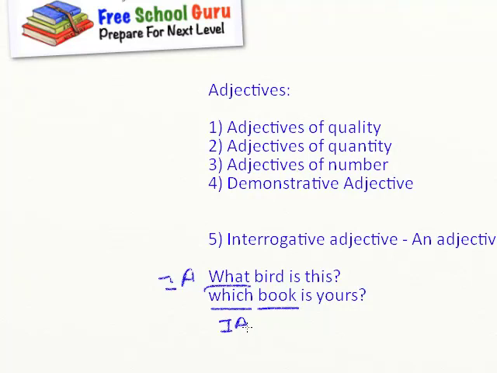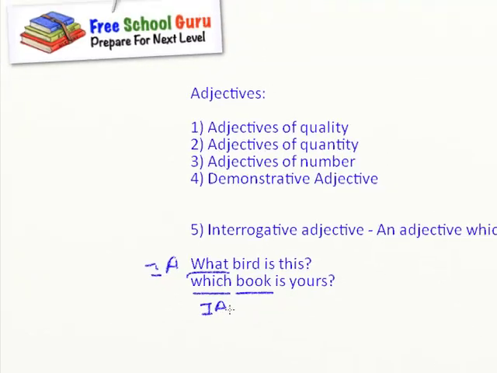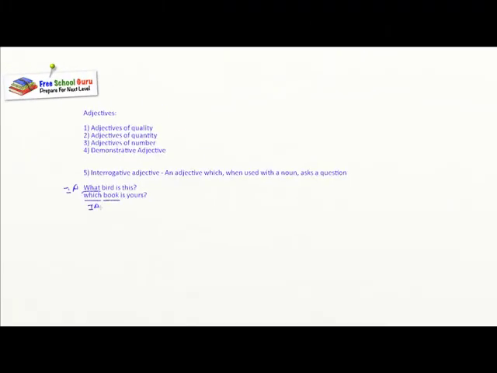Another thing to remember, an interrogative adjective is always used with a noun. If you are able to identify the noun, it is very easy for you to understand what qualifies the noun. So if you go back, which book is yours? Book is the noun, and what word is qualifying the word book? Which. So which becomes an interrogative adjective.